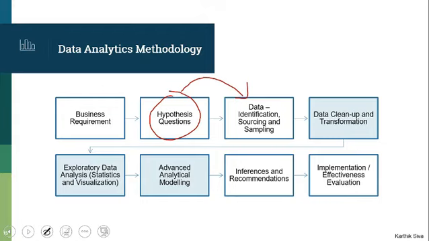Not just rate card, any field. We try to sample the data. There are many data types, many sourcing areas, and many sampling techniques. We sample the data and then we bring it into our system.